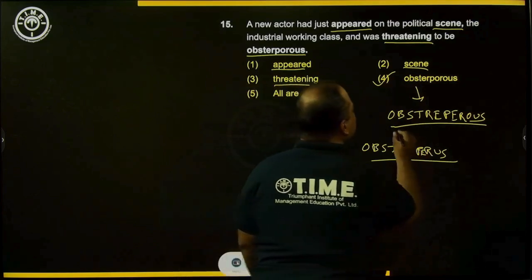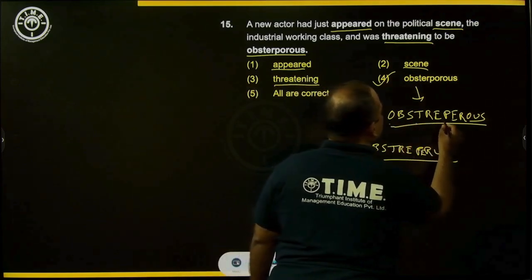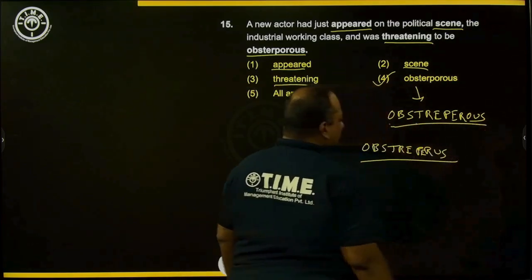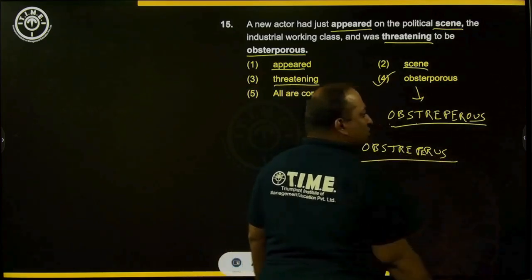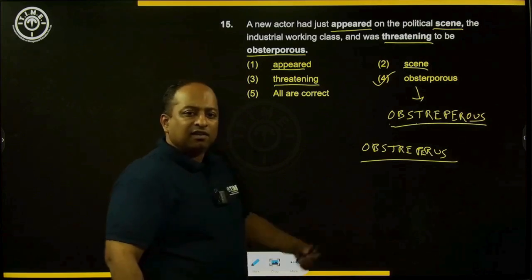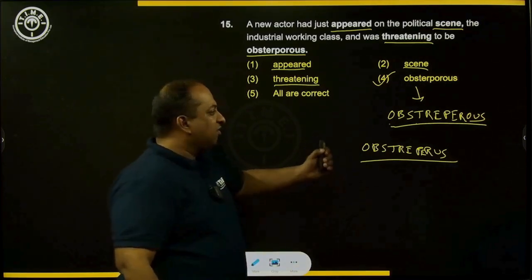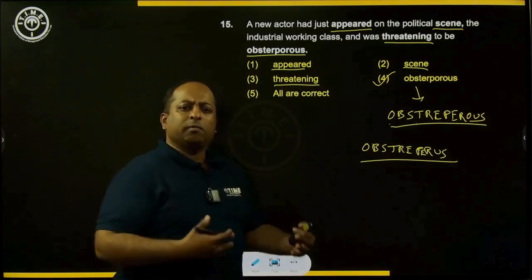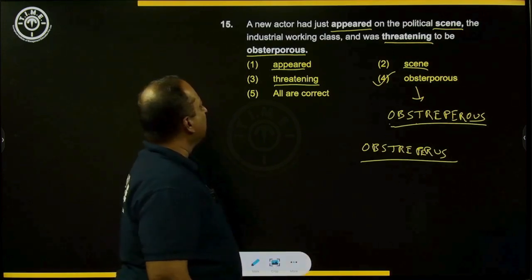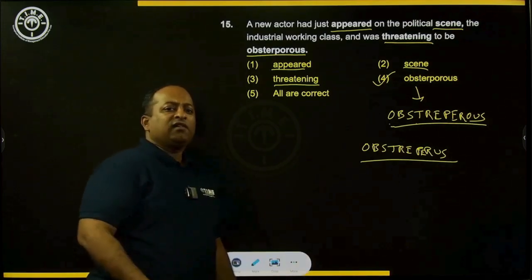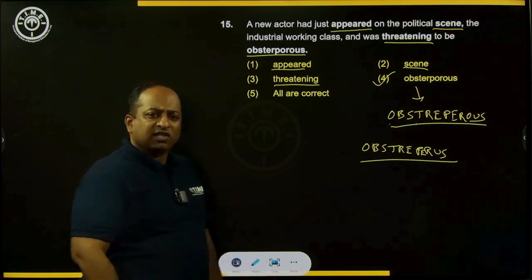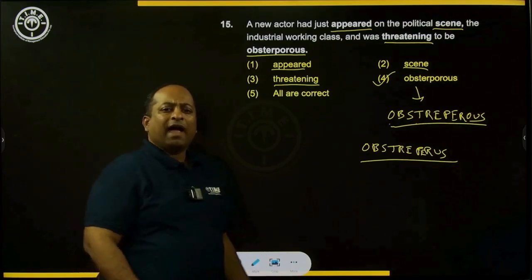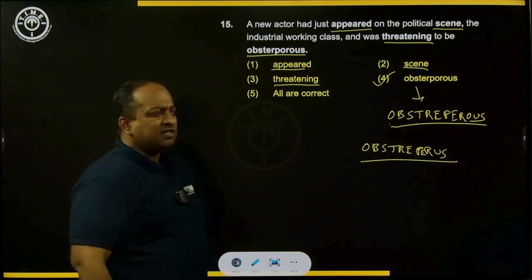So the right spelling is OBSTREPEROUS, which is coming from OBSTREPERUS, the Latin form of the word, and this word means to be noisy, to be boisterous in nature. So we have seen 15 ways in which words can be misspelled, and these are the kinds of questions that can come in your bank, SSC and CGL exams.